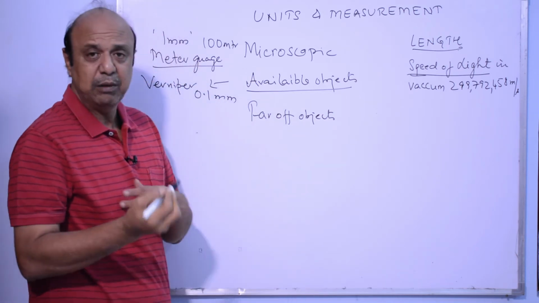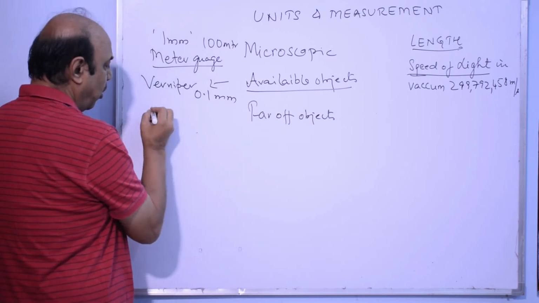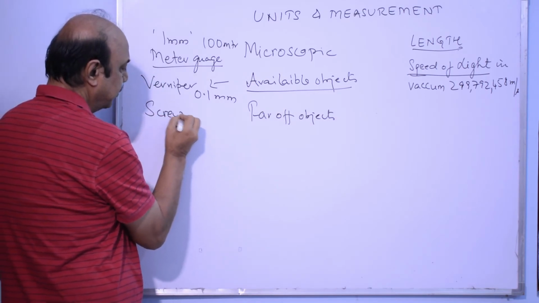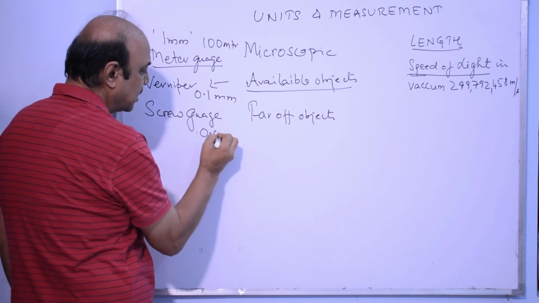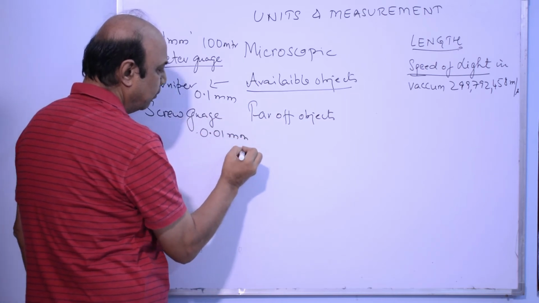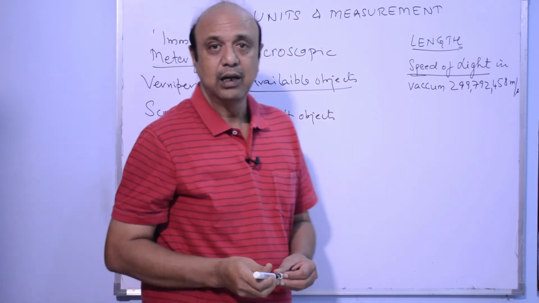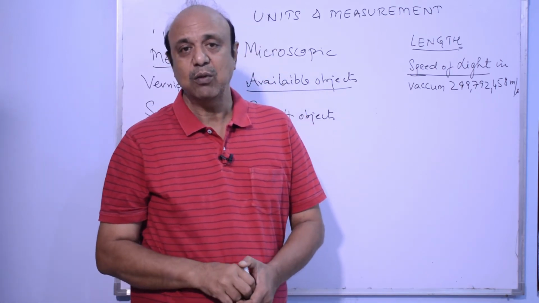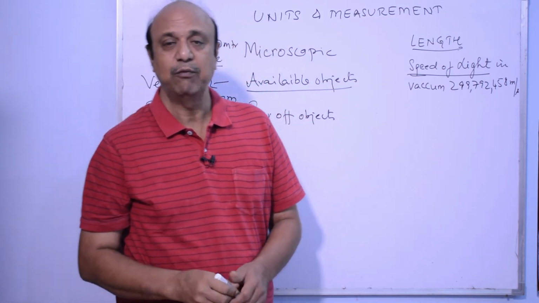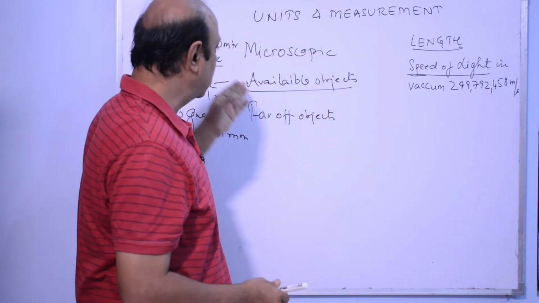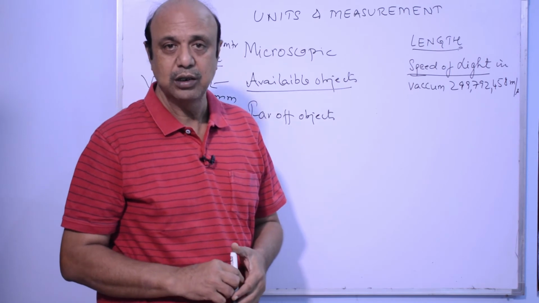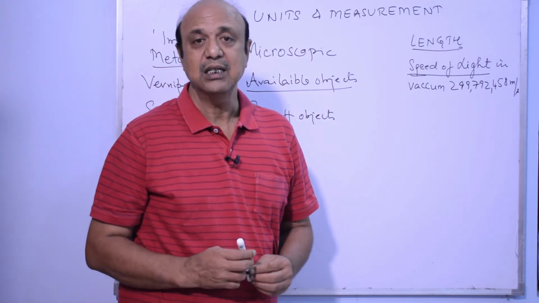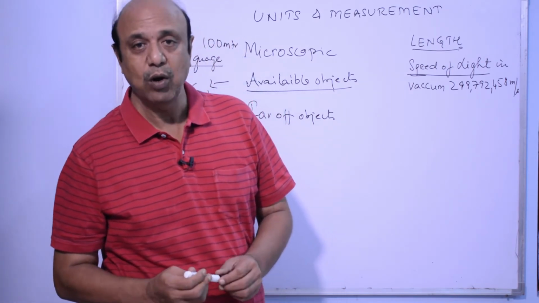What is least count? We will be discussing it later. Or a screw gauge if we want even further lesser a value, that is 0.01 mm. That means all these objects which are available to us, if we have to measure their length, we can either use a meter gauge, a vernier caliper, or a screw gauge. But the thing is, these objects has to be available to us.